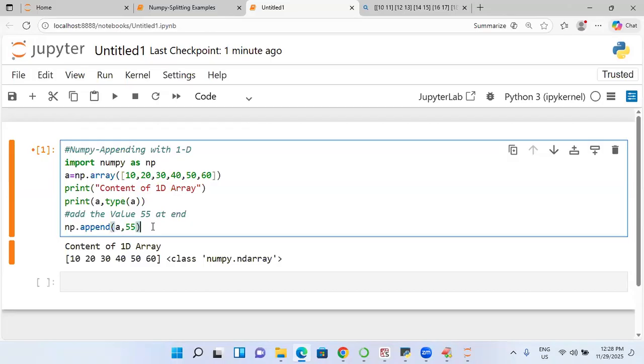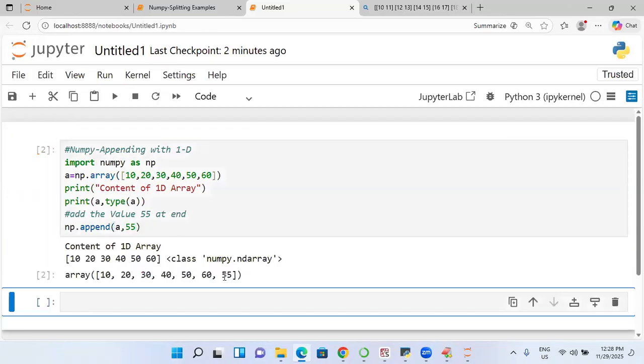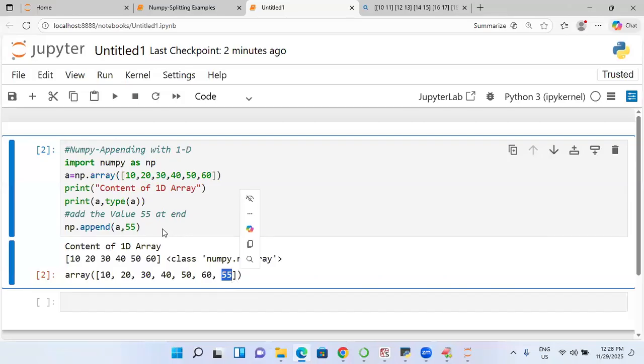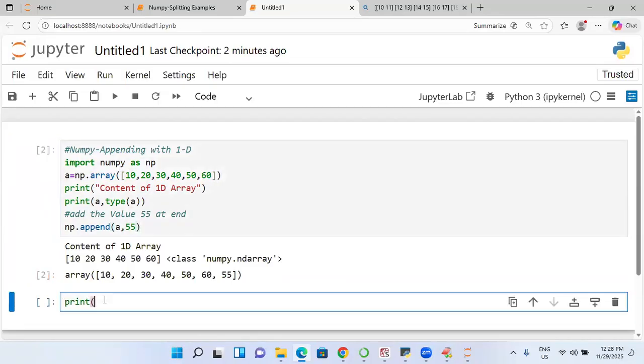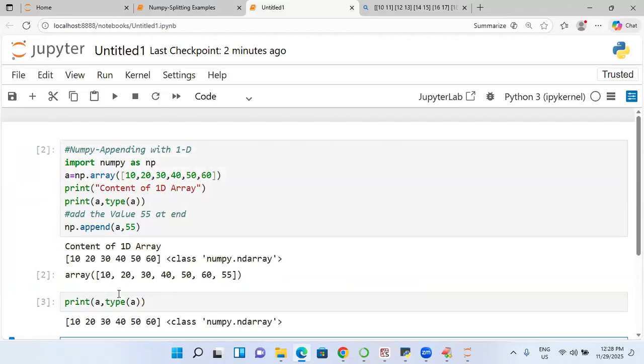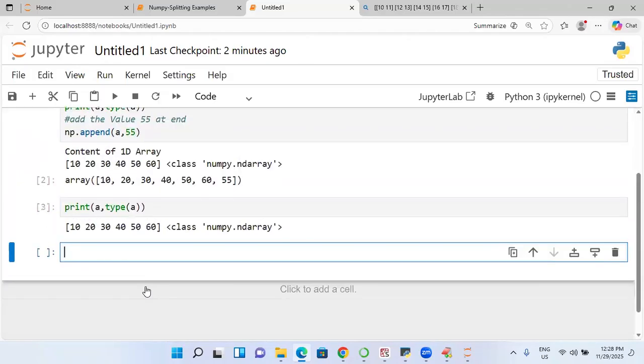Now the output will be coming with the value added. Right or not? Now, what does the original array contain? Does a contain 55 or does a contain old values only now? Old values only are present. It is not containing the new value. If you look at print of a and then type of a, it is not getting modified, it is still available there only.